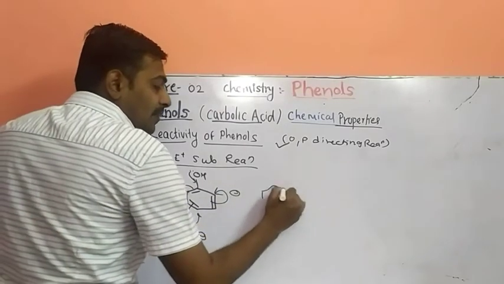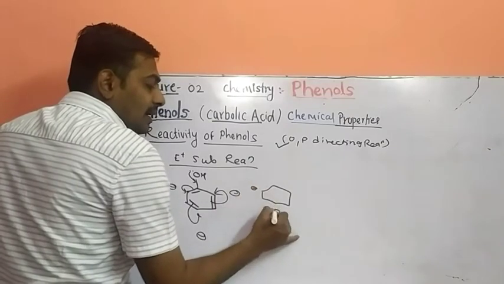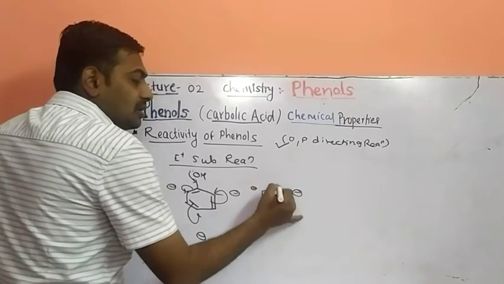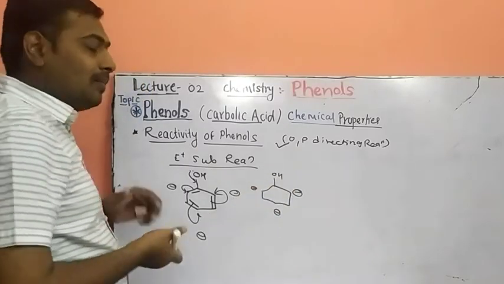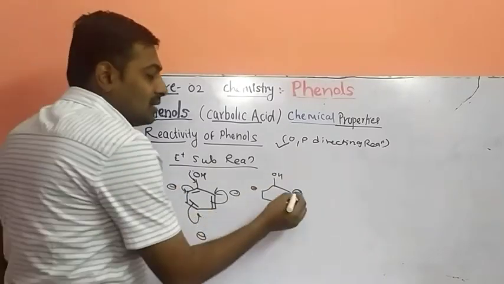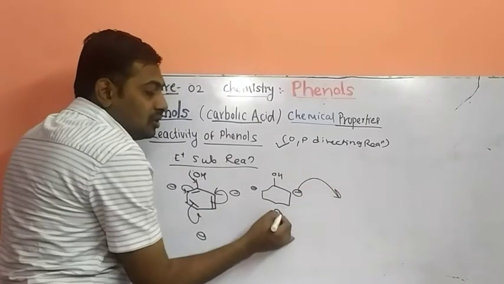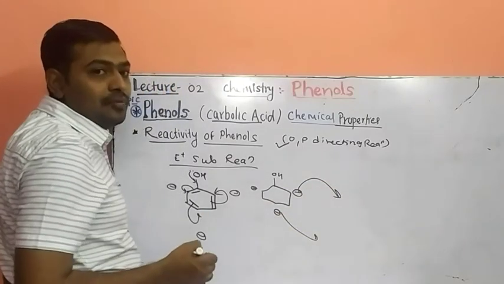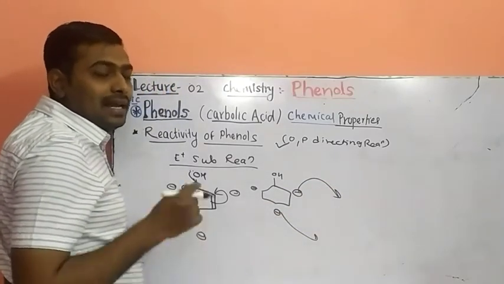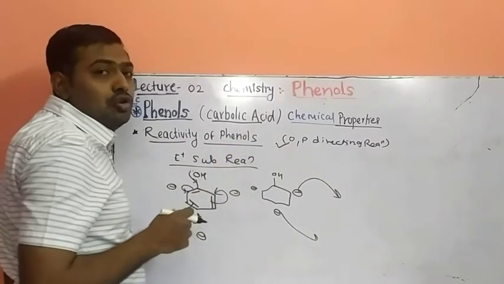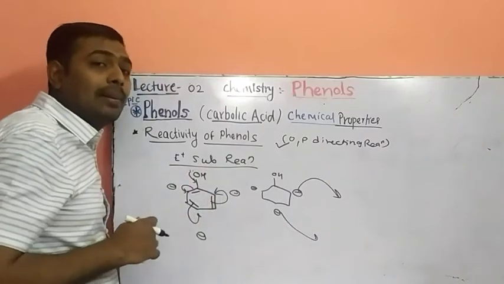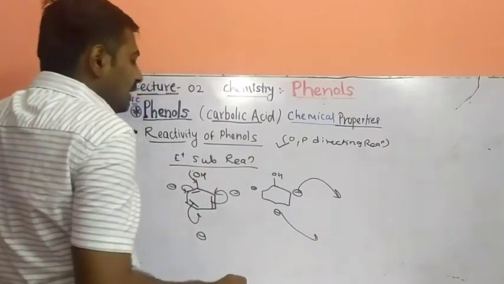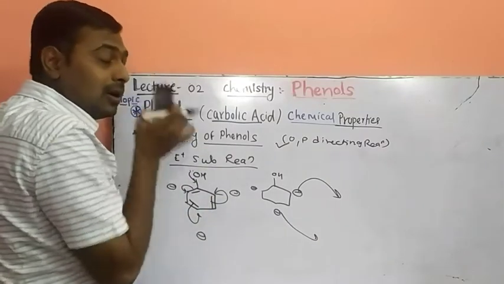So the electron density is greater at these three positions, and phenol can easily react from these positions with other molecules. Whenever any molecule reacts with phenol, substitution will occur at the ortho and para positions. These are the electrophilic substitution reactions of phenol.